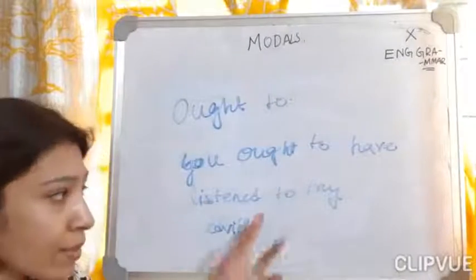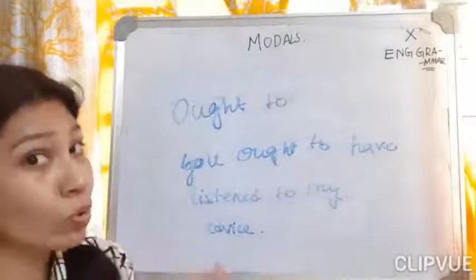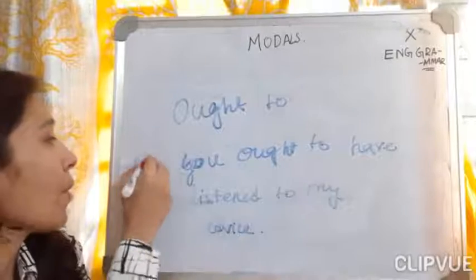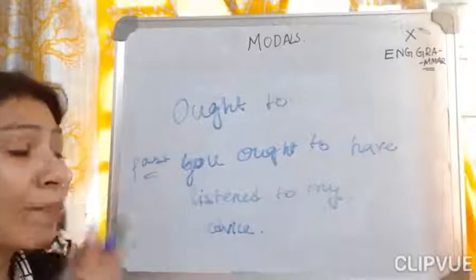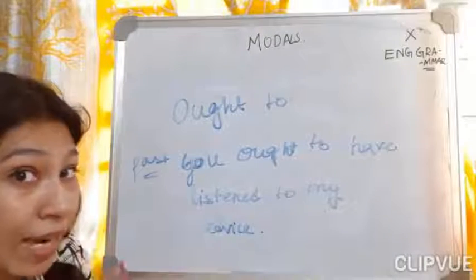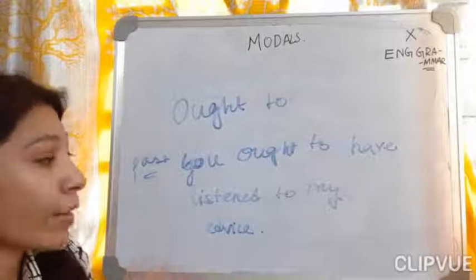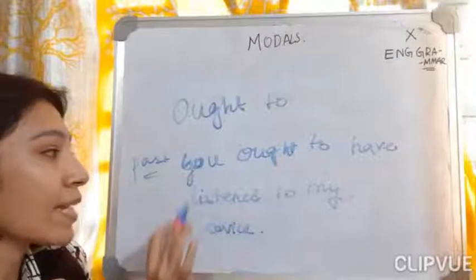This is a past sentence. Why? Because of "listened". So now there is no use of this thing. Which case is it over here? Past case. So in the past some type of thing was done, and the thing that was done has produced a negative result. How do we know? Because this person has not listened to the advice.